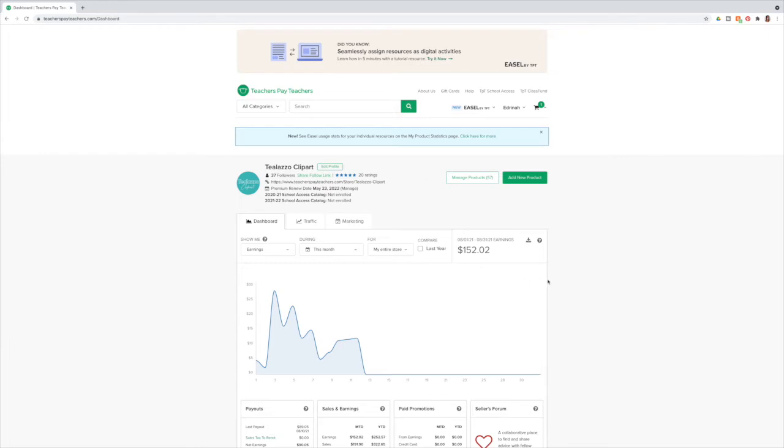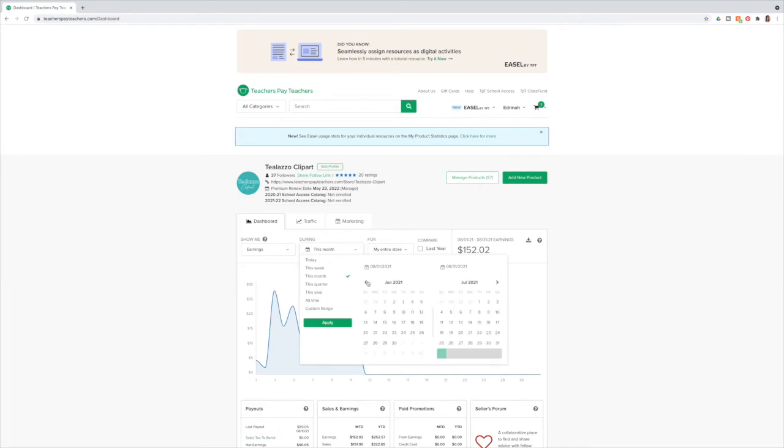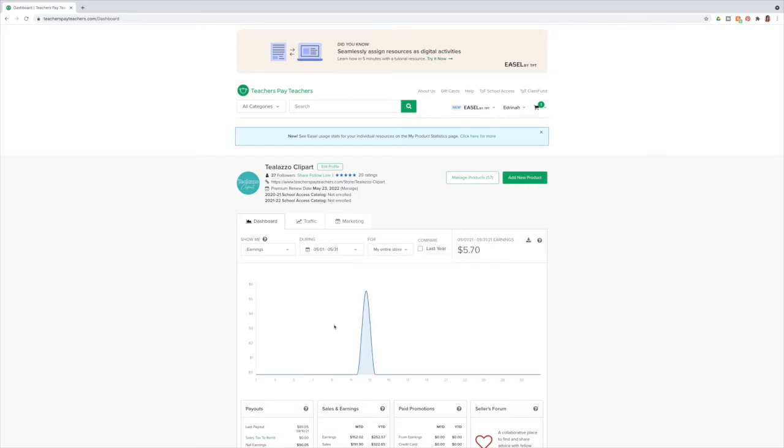And I will section it down. As you can see here, I have made $152.02 this month already, which is amazing for me. That's amazing progress from a few months ago. So I will just show you here, because I'm going to custom range, because I said I started my store in May. So let's show you how much I made in May.